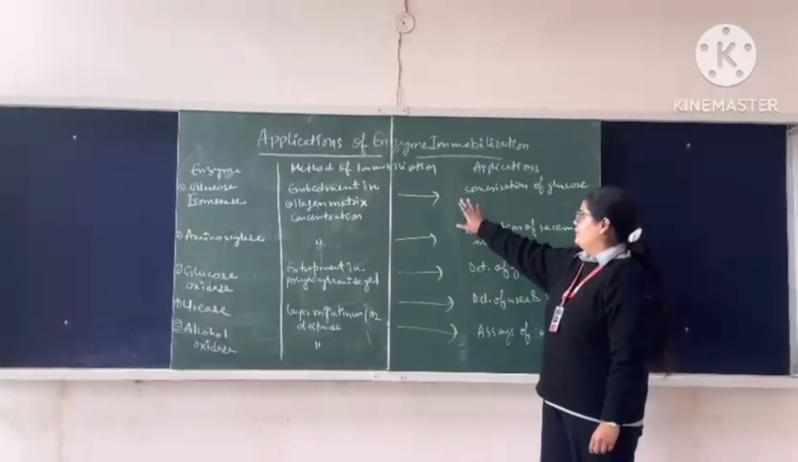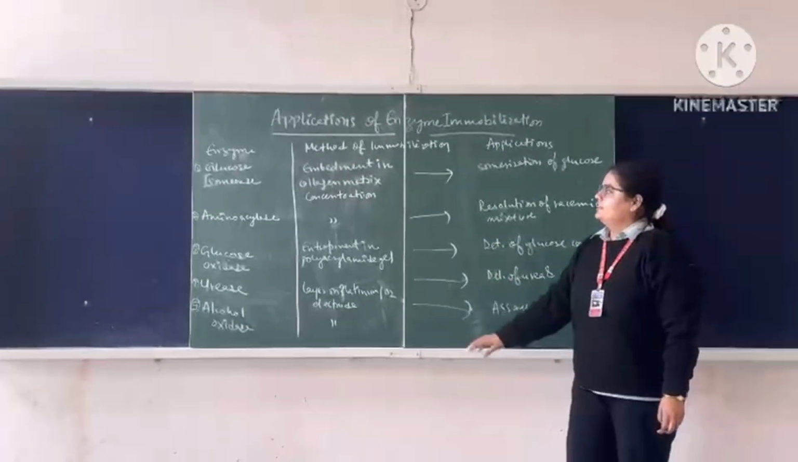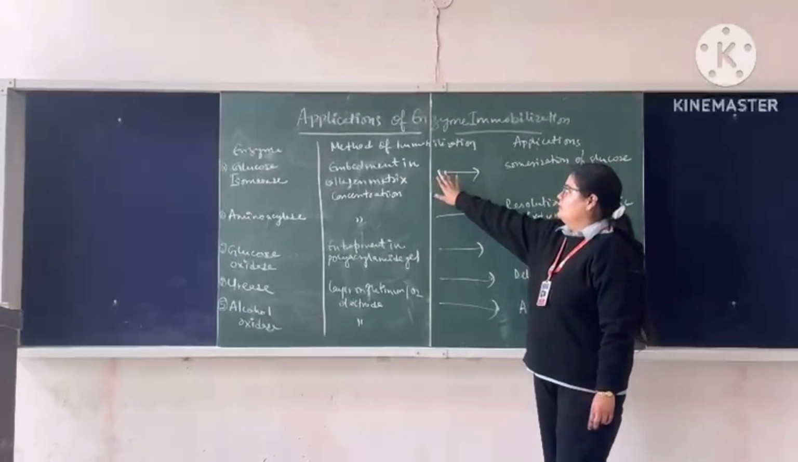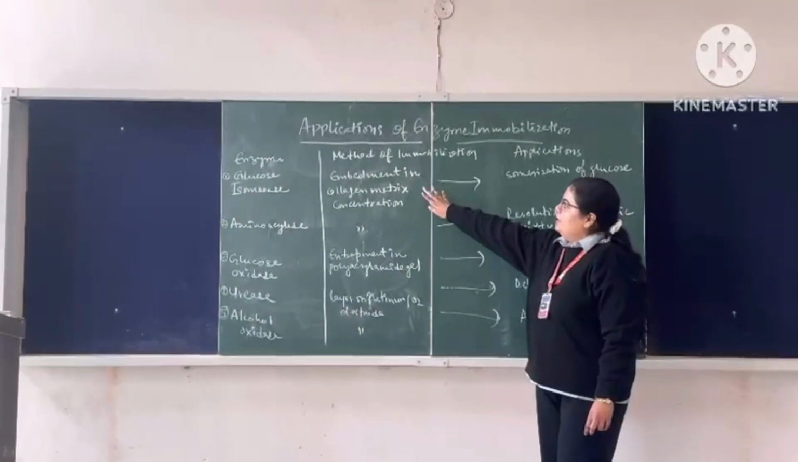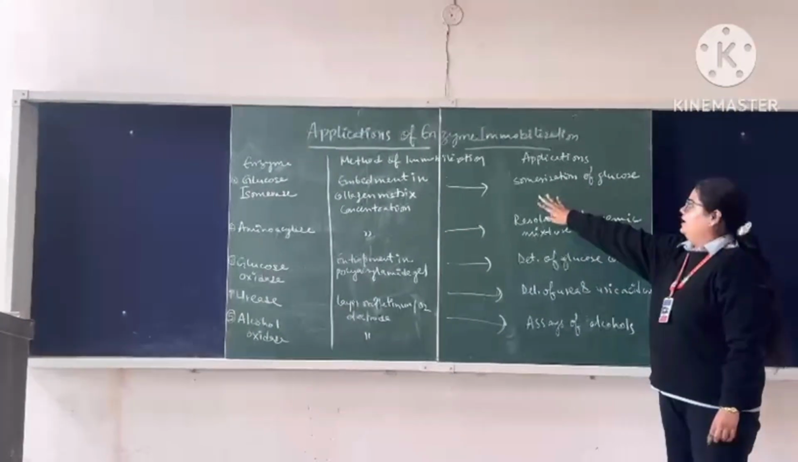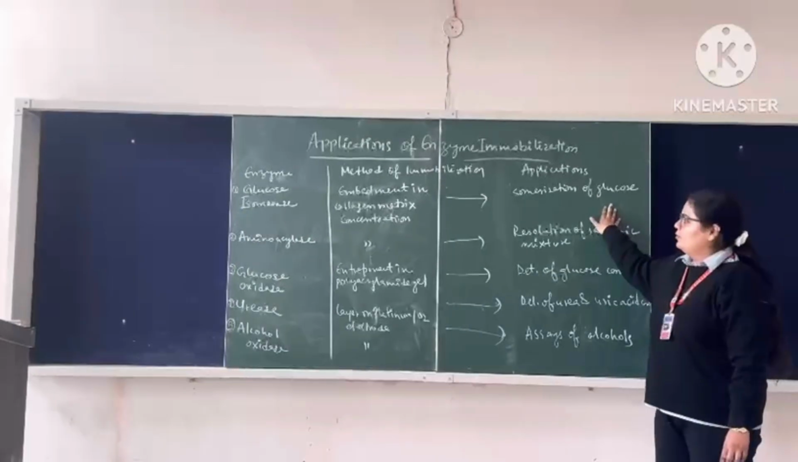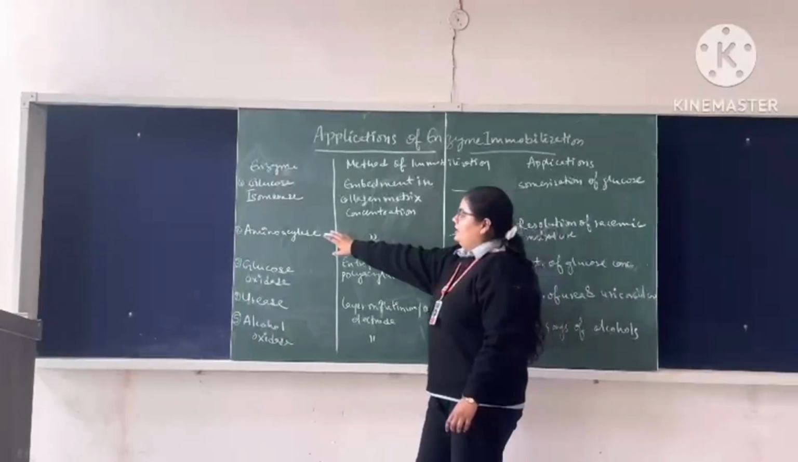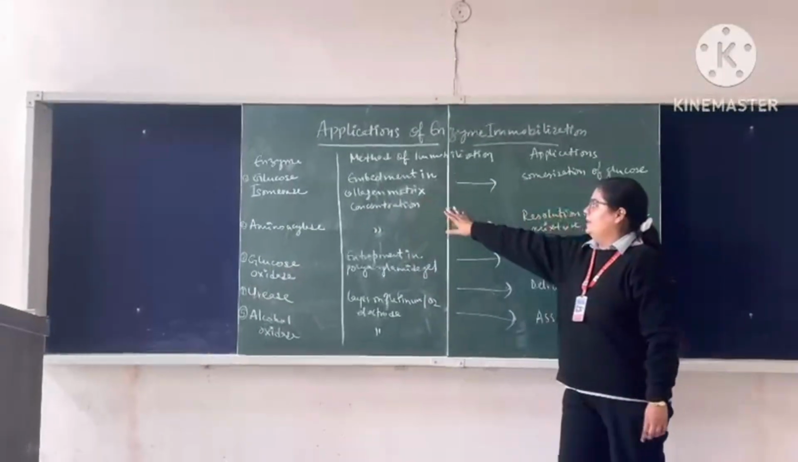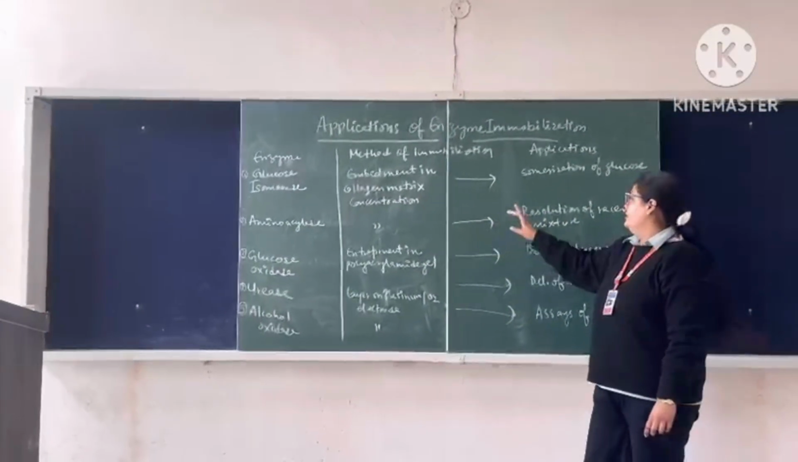Last is the applications of enzyme immobilization. Firstly, we take the enzyme glucose isomerase, for which the immobilization method is embedment in a collagen matrix. Its application is the isomerization of glucose. Then we take the enzyme aminoacylase, again with embedment in a collagen matrix. The application